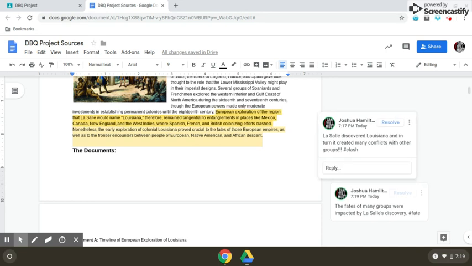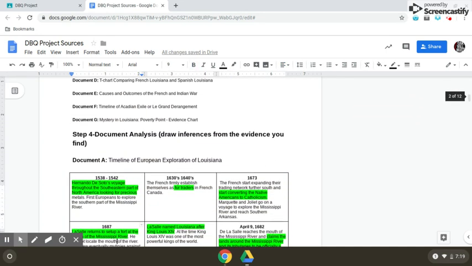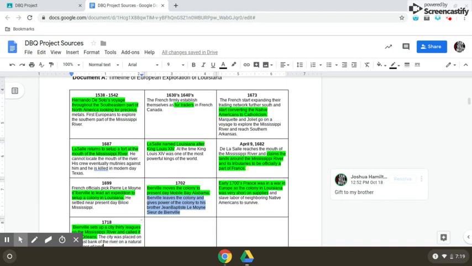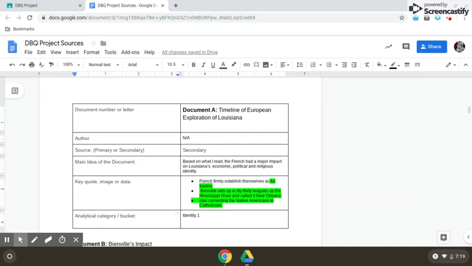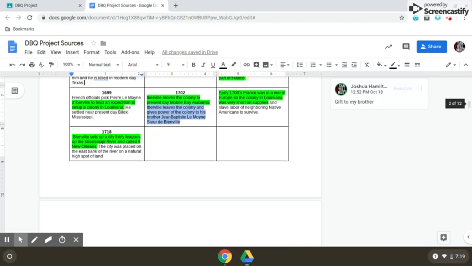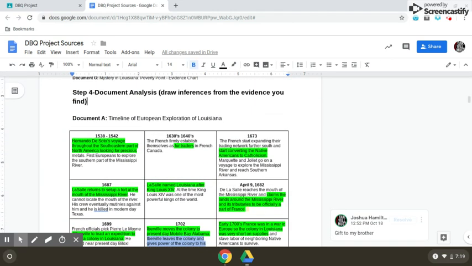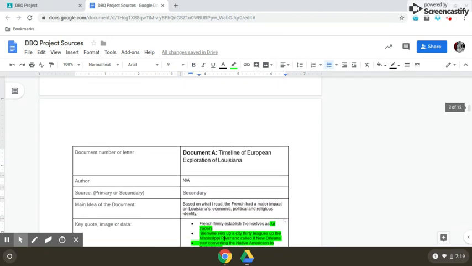The next thing that you had to do was document analysis. Underneath each document is a little table, right? Like this. And you're supposed to identify the document number or letter. In this case, we have letters. This first document is document A right here. All right, so all you have to do is highlight this and copy it. Control C. You come on down to the table and you fill it in.